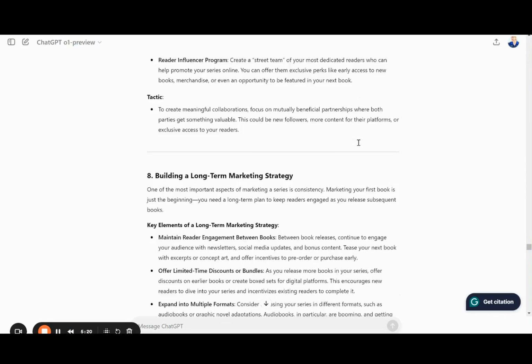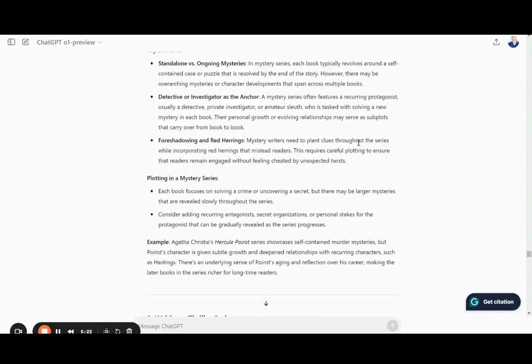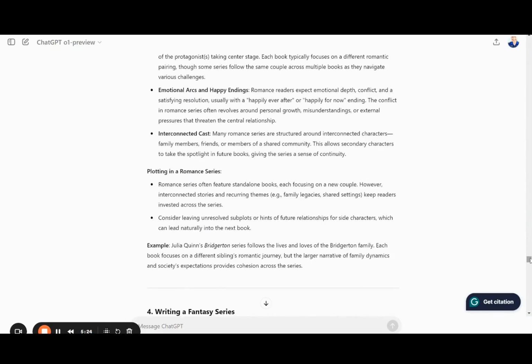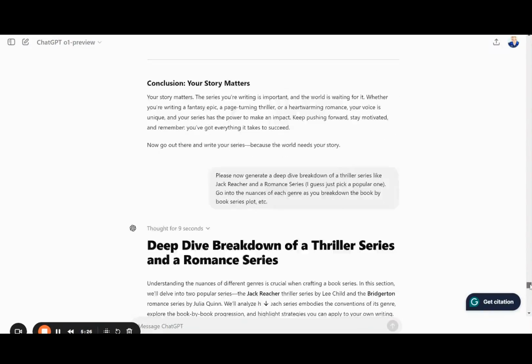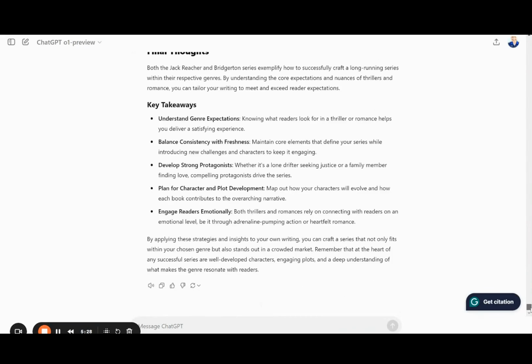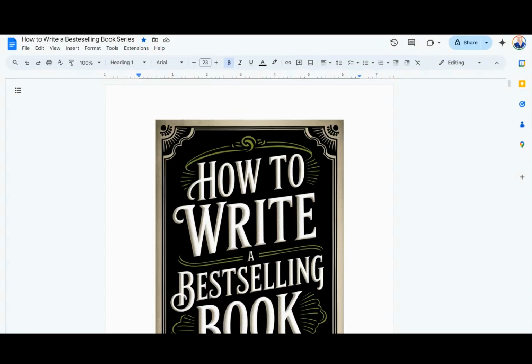And then I also asked for the model to give me some back cover copy, some front cover copy, which I'll show you in just a moment. Just quickly scroll through there. Let's go to the Google Doc.